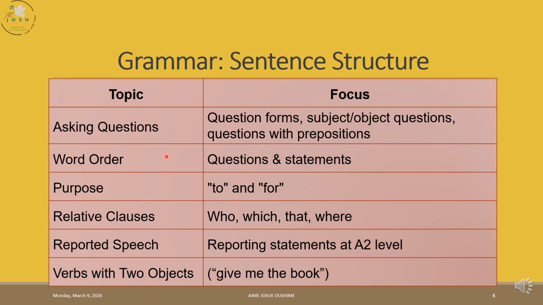And we also learned what we call the word order. We say that English follows a structured form. In that case, we take the structured way of formulating statements, and we say that we have subject plus verb plus object as the basic structure. Subject plus verb plus object.